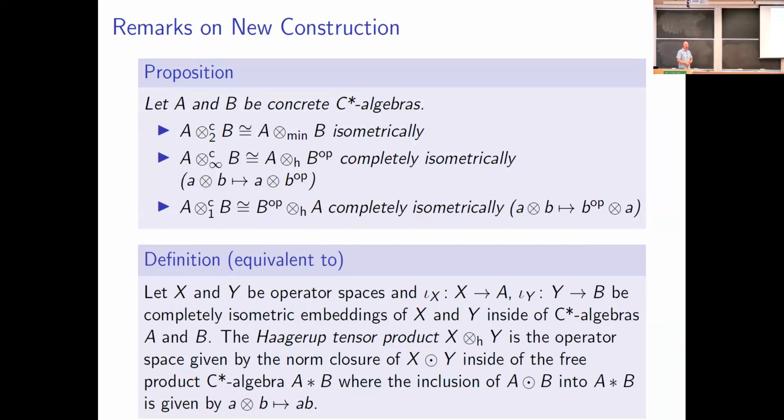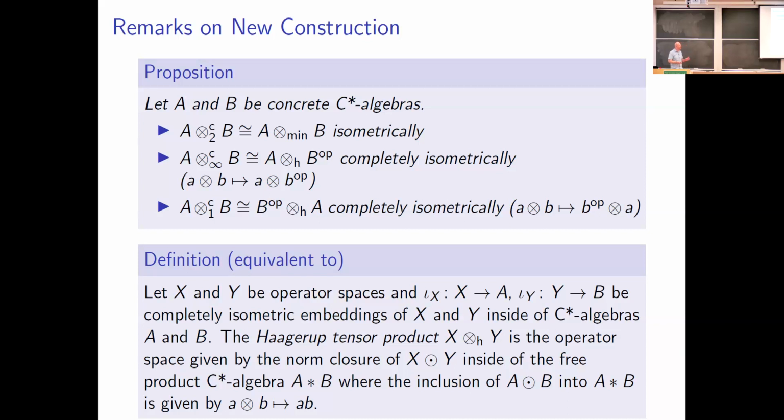When p is equal to 1 or infinity, we can identify our tensor product with a twisted Haagerup tensor product. I'll say a little bit about the Haagerup tensor product in just a moment. So the infinity tensor product of A with B is going to be A Haagerup tensor product with B op, and the one tensor product of A and B is going to be B op Haagerup tensor product with A. So what is the Haagerup tensor product? Well, the Haagerup tensor product is not a C-star tensor product, it's a tensor product in the category of operator spaces.